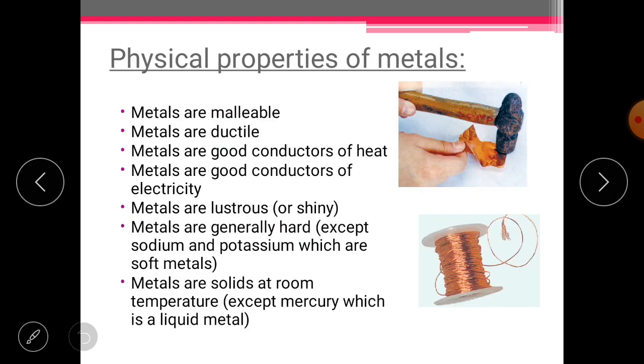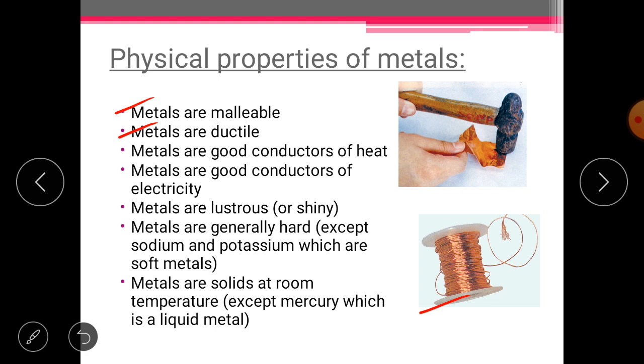First of all, we are studying the physical properties of metals and non-metals. So we are going to distinguish metals and non-metals on the basis of their physical properties. First of all, metals are malleable. When I say malleable, it means metals can be beaten into sheets. Secondly, metals are ductile. Being ductile means they can be drawn into wire. Here you can see, metals like aluminium, copper are commonly used for this purpose. Gold and silver are the highly malleable and highly ductile metals.